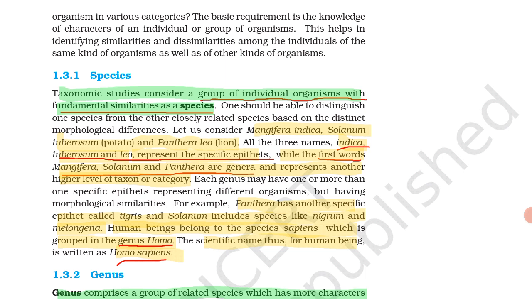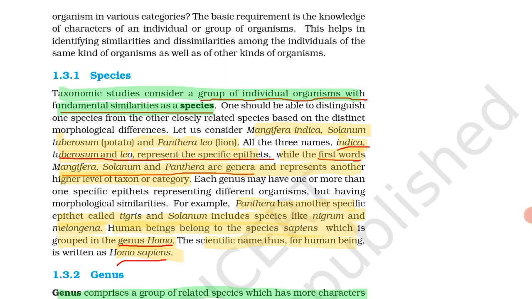Likewise, Mangifera indica, Solanum tuberosum means potato. Mangifera indica is the scientific name of mango. Solanum tuberosum, scientific name of potato. Panthera leo, scientific name of lion. All these three names, indica, tuberosum and leo, represent a specific epithet.